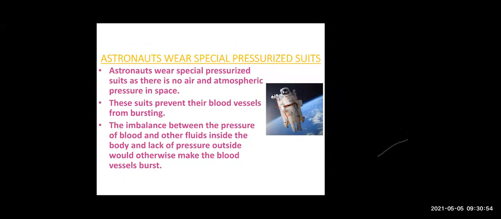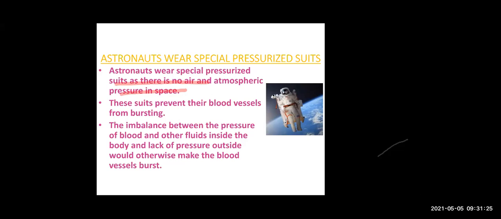Next is astronauts. Children, you might have seen that they wear special pressurized suits. So again, the same reason, beta. As we all know, in space there is no air, so no pressure, no atmospheric pressure. But the pressure due to the blood present inside our body is there, right? The pressure inside the body is there. Outside, no pressure. Again, imbalance.